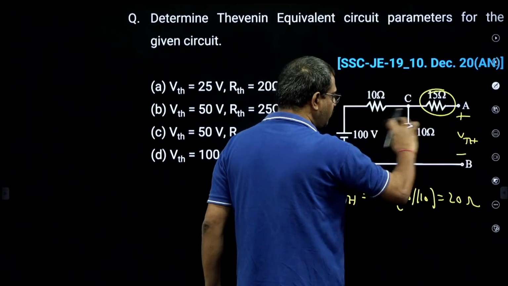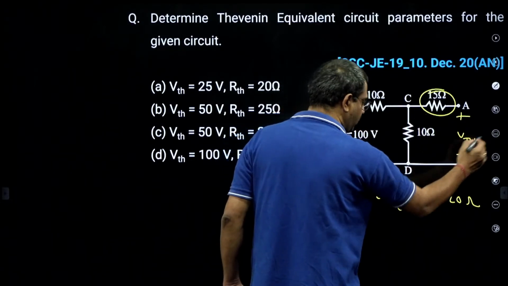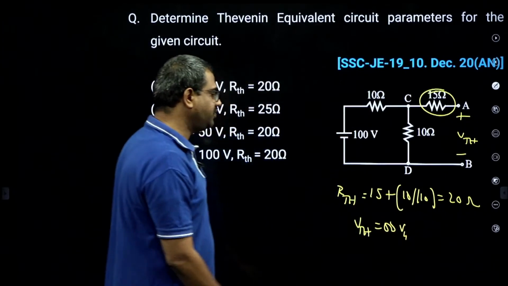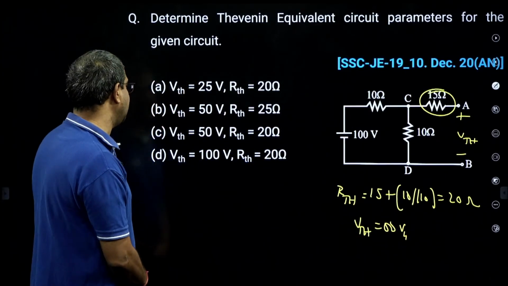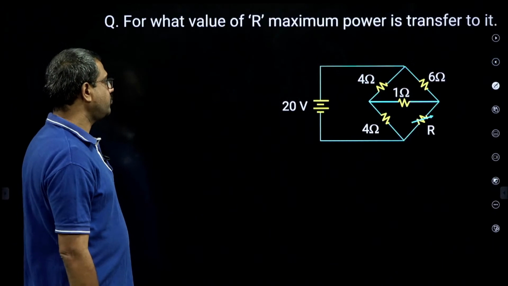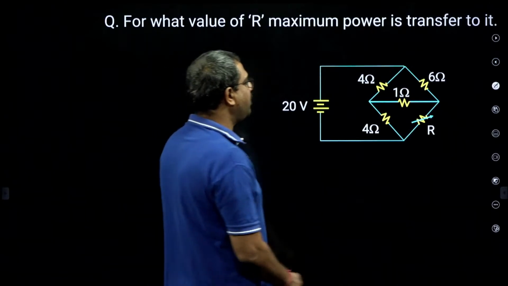Both are in series and equal, so the drop will be 50%. 50% of the drop will be 50 volts, so VTH will be 50 volts. VTH is 50 volts, RTH is 20 ohms. That is the meaning. Then for what value of R does Pmax occur in it?